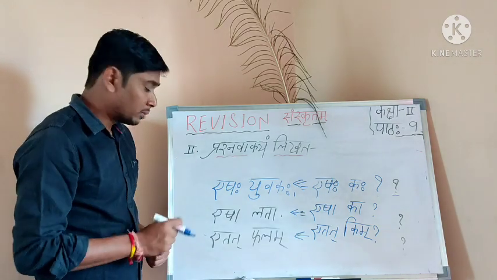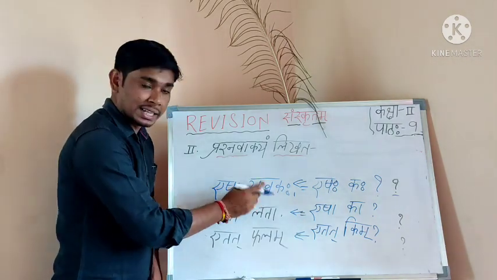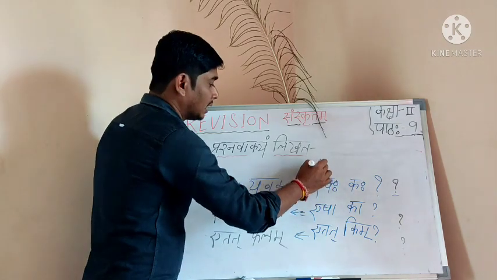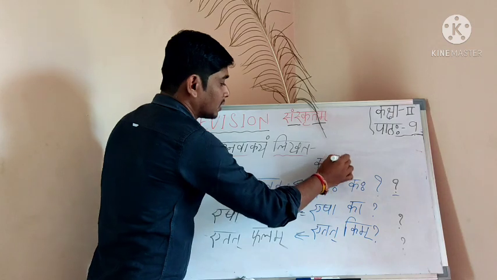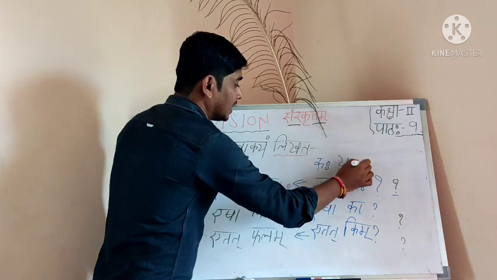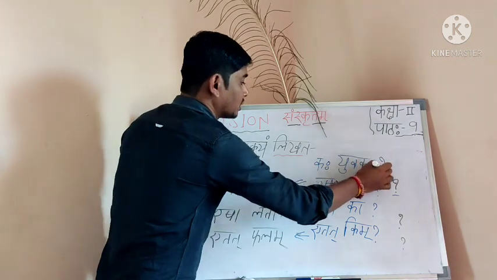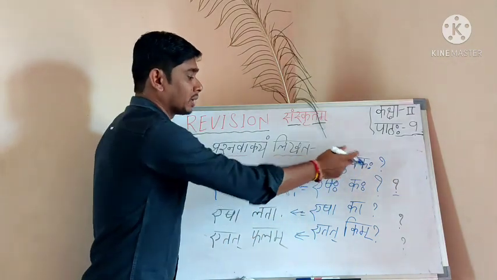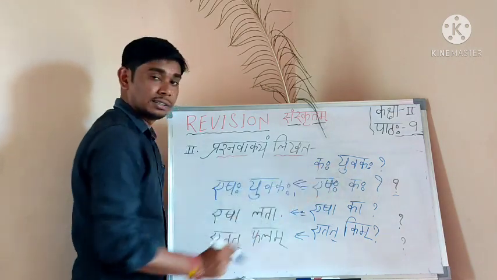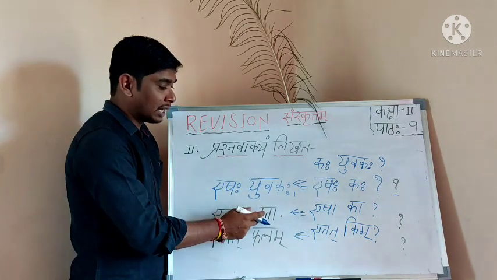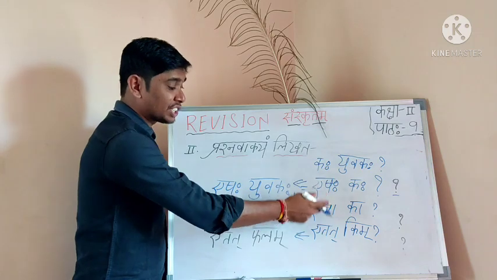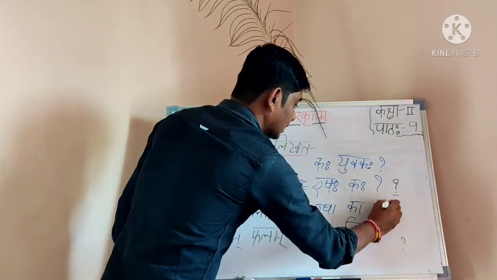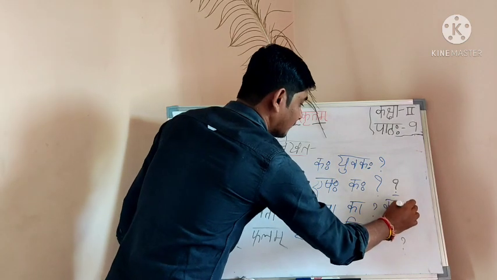Now one more thing. Esha yuvakaha is the answer. You have to write esha kaha, or you can write kaha yuvakaha. This one also you can write. Esha yuvakaha, you can write kaha yuvakaha, or esha kaha. Now esha lata, then you have to convert to esha ka, or you can write ka lata.